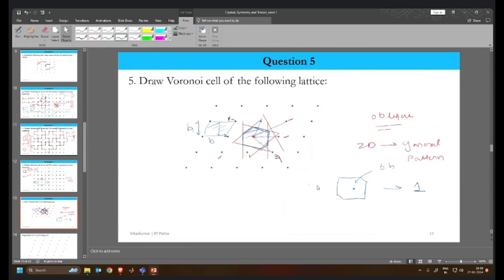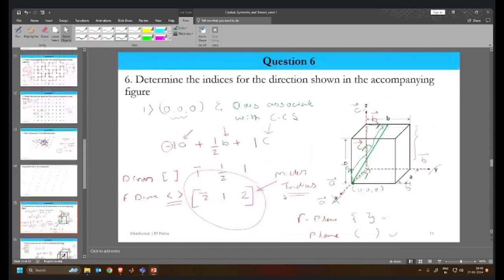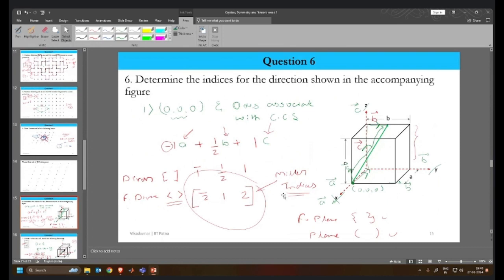This is the most general case in the 2D net. In 3D it will be even more complicated in nature. Here we are dividing by lines; in 3D we will divide by planes, and the volume enclosed by the intersection of the planes will be our Voronoi cell. We saw how easily we can find the area or volume associated with the Voronoi cell, also known as the Wigner-Seitz cell or Dirichlet cell. Then we discussed the directions of the lattice, the Miller indices directions associated with them.